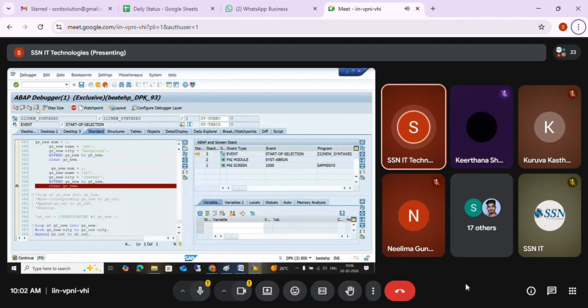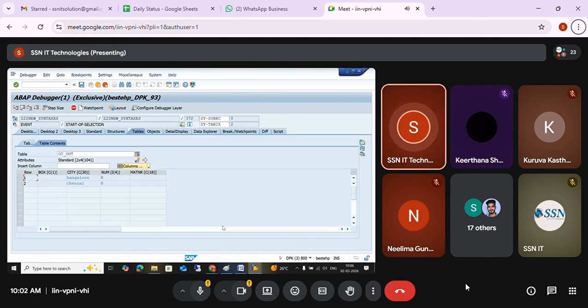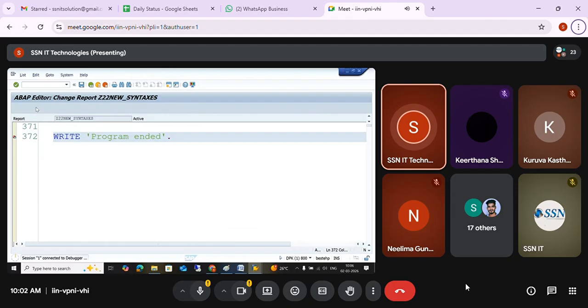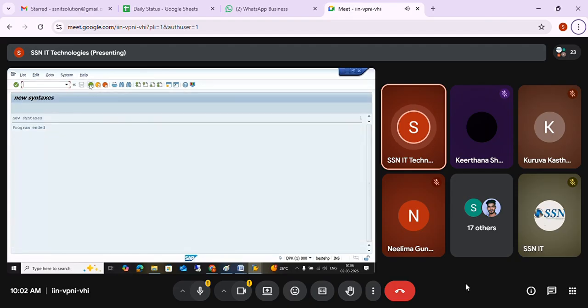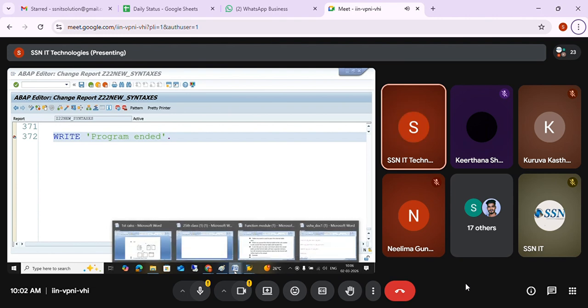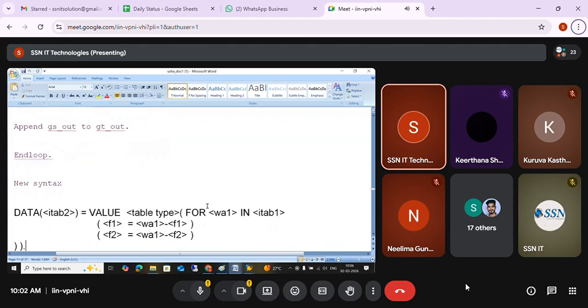I'm not doing step-by-step debugging because you already know how it works. So in ZT out, I'm copying only city from ZT new to ZT out. But this is how we write the loop. Instead of loop, we can use FOR. FOR also is going to loop only. So how are we going to write it? You can see that.